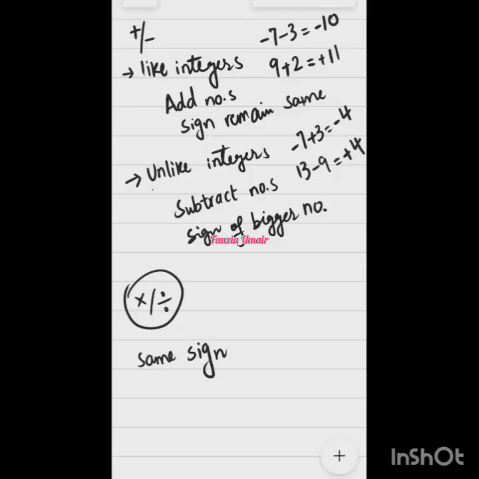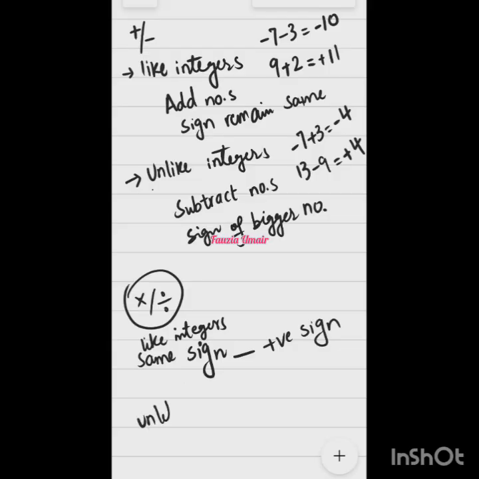Same sign, like integers, so positive sign in the answer. If they are like integers, the answer will have a positive sign. And definitely if it is multiplication, we will multiply the numbers. If it is division, we will divide the numbers. But the sign will always be positive, right? If they are like integers.